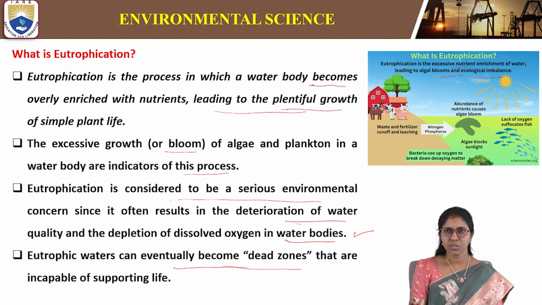This is due to nitrates and phosphates, which come from fertilizers and pesticides as well as municipal wastewater. These lead to the enrichment of nutrients in the water bodies, which leads to the plentiful growth of simple plant life. This is called a bloom, algal bloom, or ecological imbalance. So this is eutrophication, due to highly enriched nutrients in the water body.